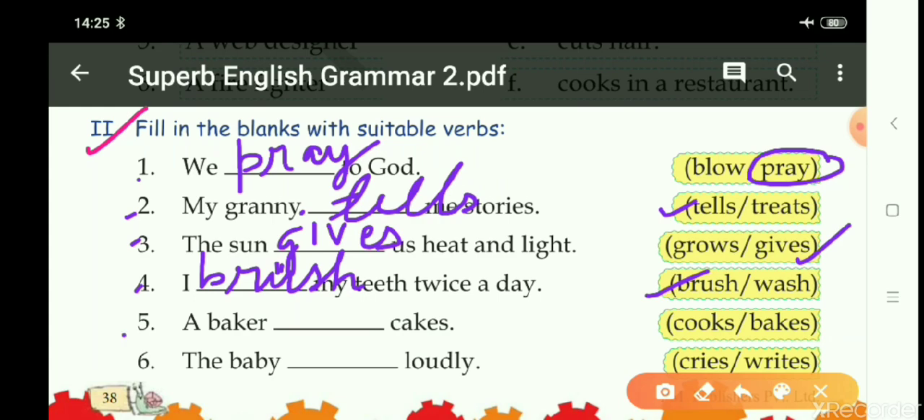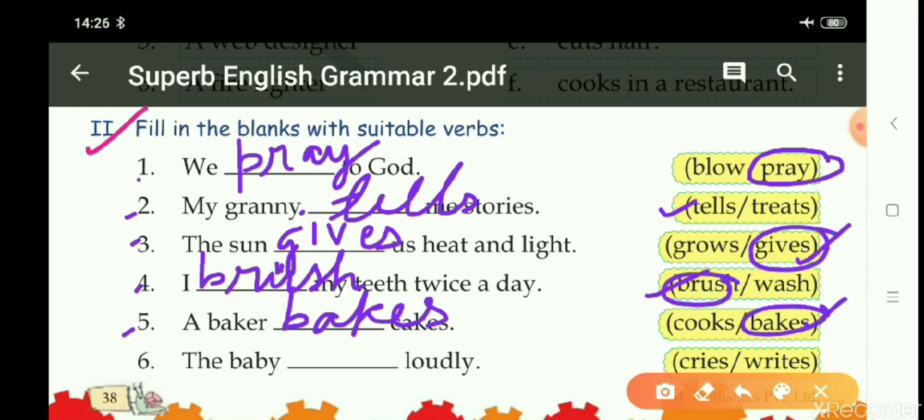Then number five. A baker blank cakes. Now what does a baker do? Baker cooks cakes or bakes cakes. Children, cakes are baked. So a baker bakes. He bakes. Bakes. This is the option. Well, let me circle it. It will be more clear to you. Okay. A baker bakes cakes.